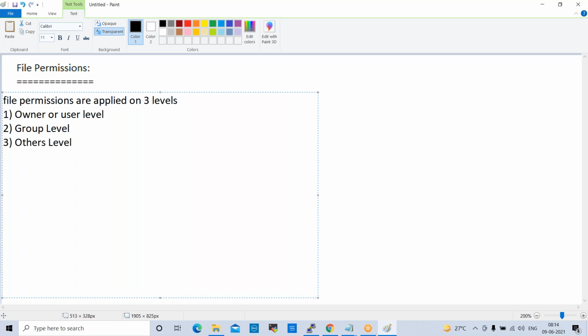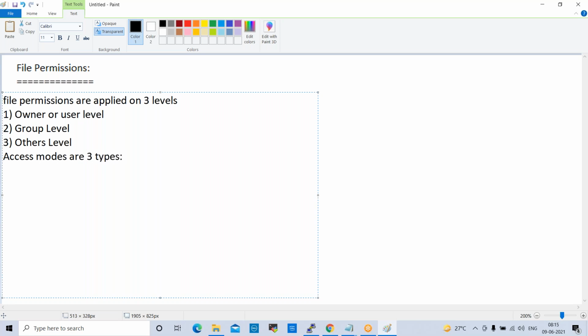If you want to apply any permissions to the file, these are the 3 levels we have: owner or user level, group level, others level. Also, we have 3 access modes.